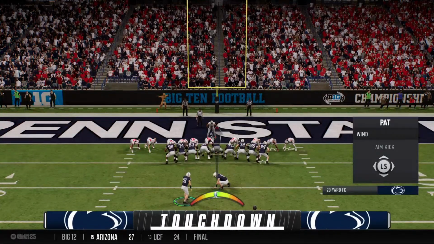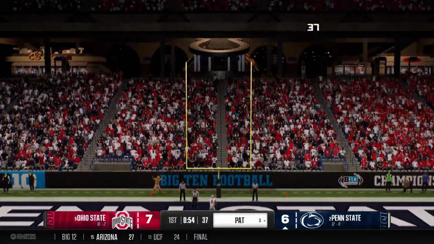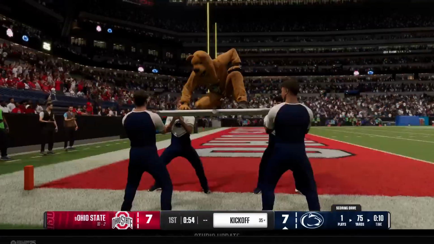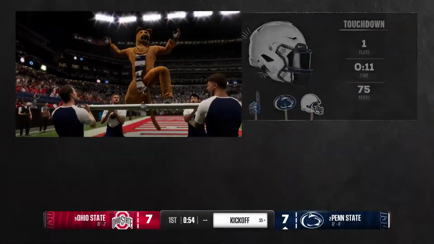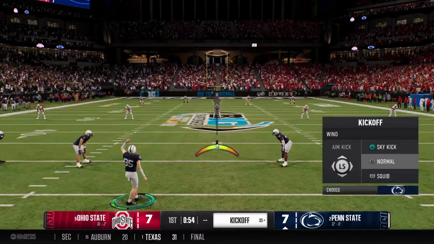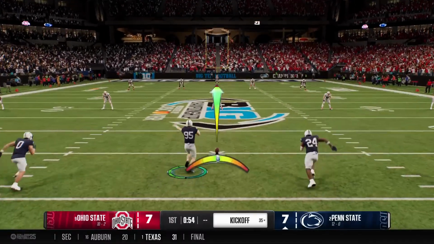Chris, how dangerous is this offense? Just back in it, baby! Vertical shots, but here's an example. You get the ball and the running back out in space, takes it all the way to the end zone for a touchdown. Kickoff team on the field getting set now.